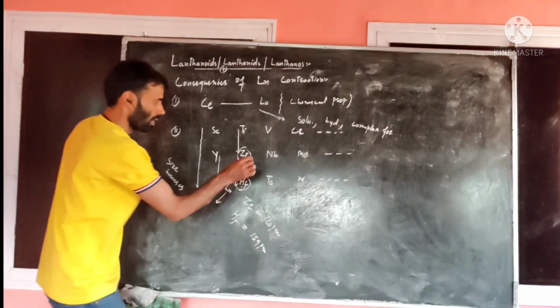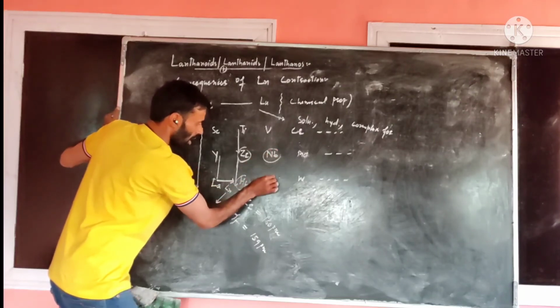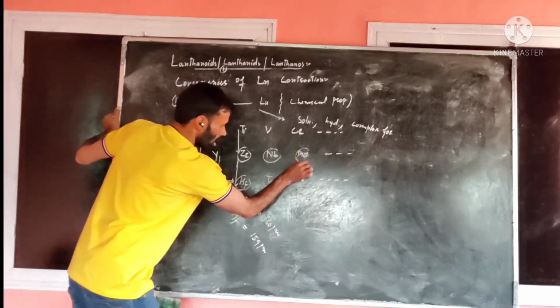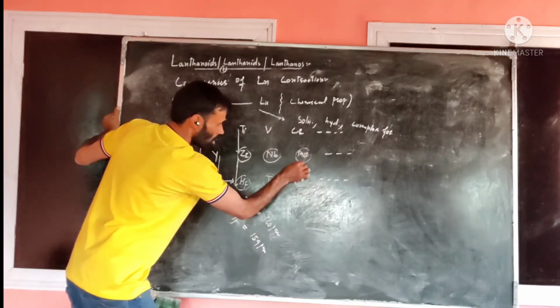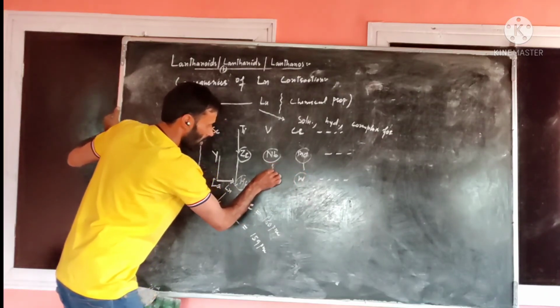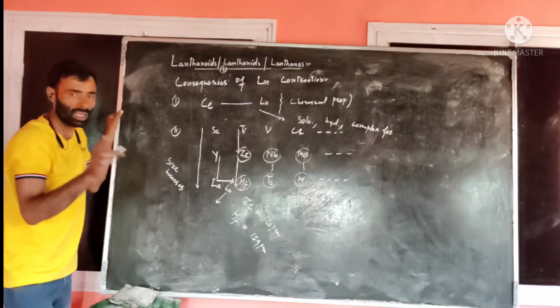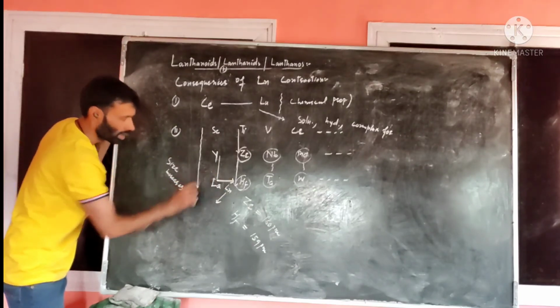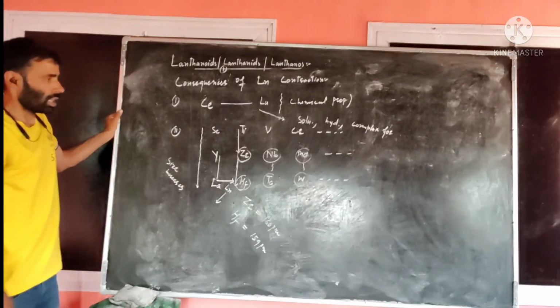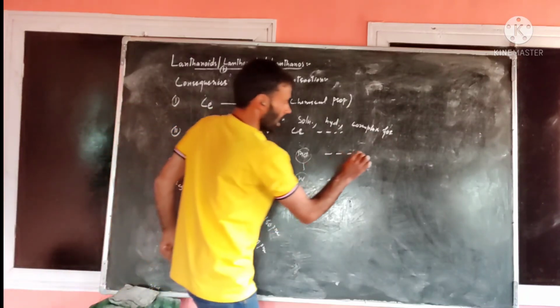In a similar way, its size is equal to this. Its size is almost similar to this. So these elements have comparable sizes. Why do they have comparable sizes? That is due to lanthanide contraction. Now I will move towards the next point.